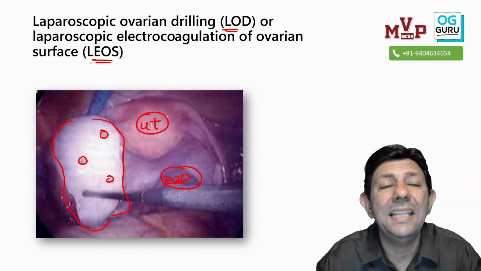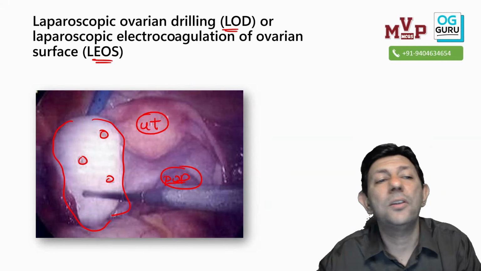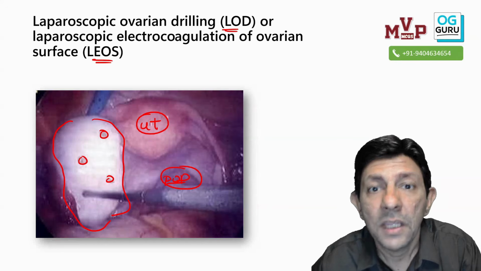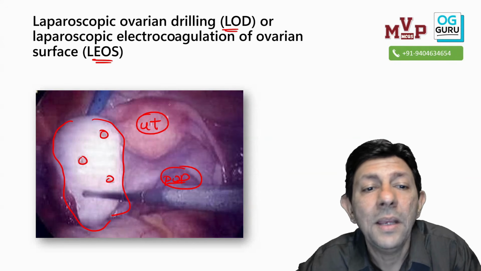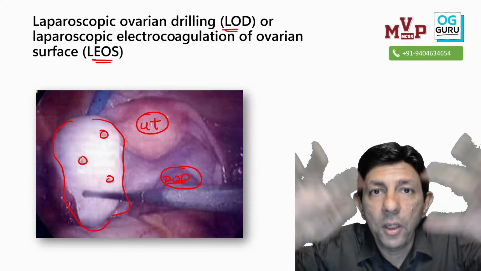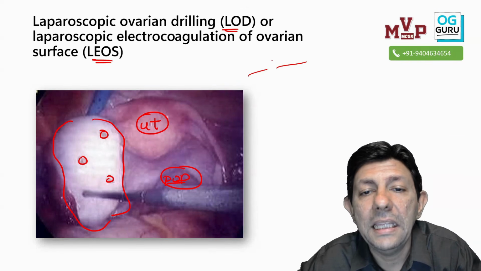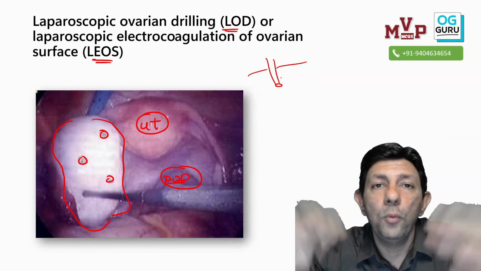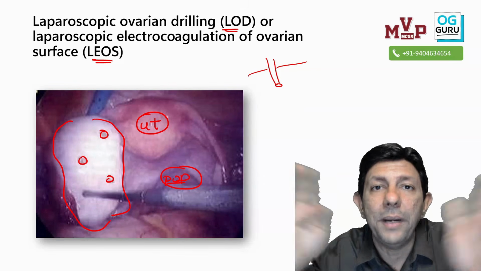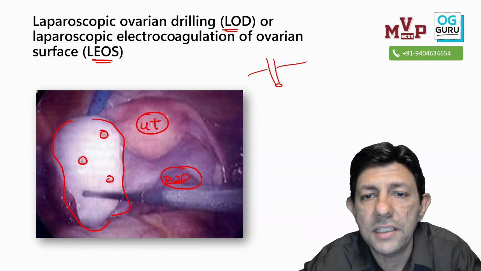Another name is LEOS, laparoscopic electrocoagulation of the ovarian surface. Now why do I call this laparoscopy? Yes, because we can see the uterus. The moment you see the uterus, tube, ovary, it is laparoscopy. In the previous video, the blue dye tube patency test was also done. So two surgeries can be combined together.